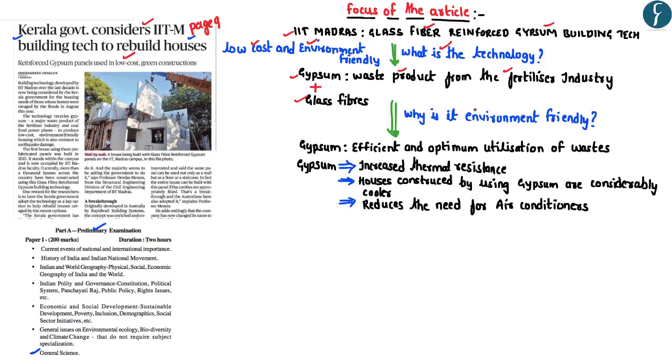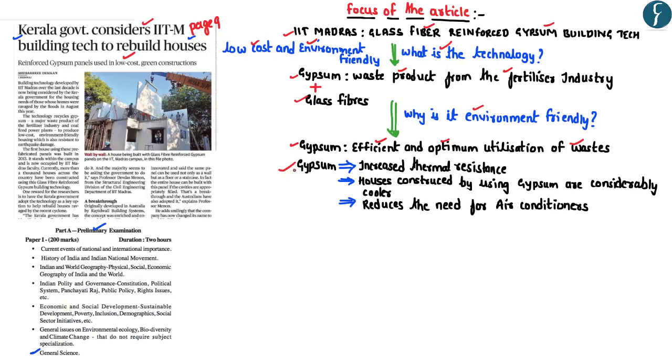Further, this particular technology is considered to be environment friendly for a number of reasons. Firstly, this particular technology relies on an efficient and optimum utilization of waste, which in this case is the gypsum. Hence, by making an optimum and efficient utilization of the waste, this particular technology avoids the usage of bricks in the construction of houses.